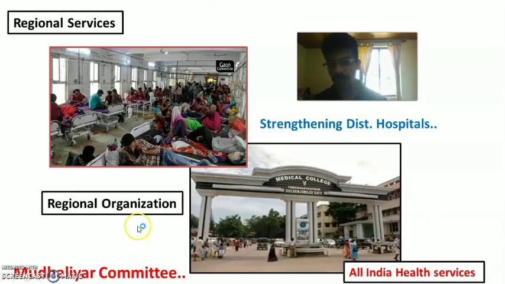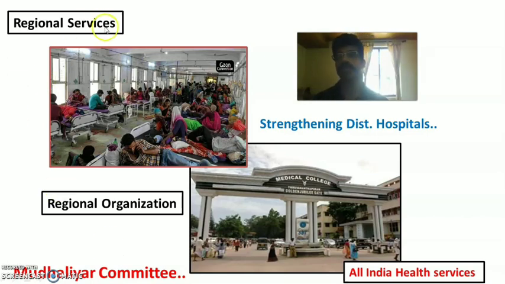Later the Government of India appointed another committee, the Mudaliar Committee. The Mudaliar Committee found that not only his family but also a group of people, other families residing in the region, also needed good comprehensive health services, that is, secondary and tertiary health services.